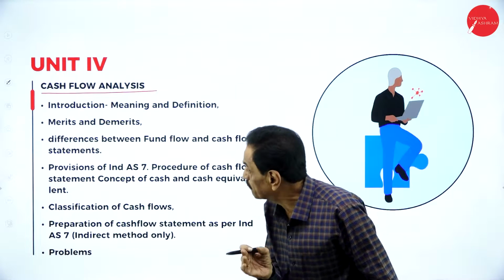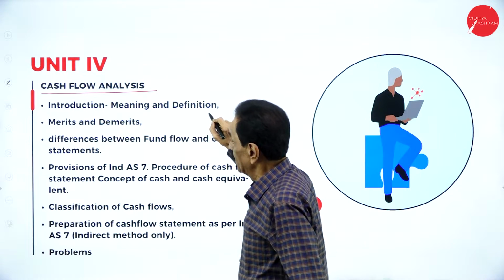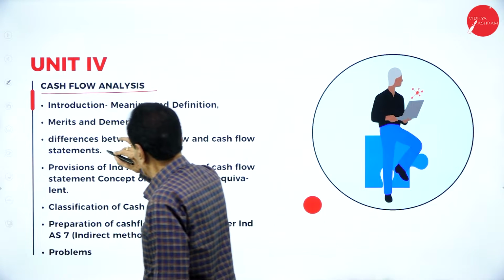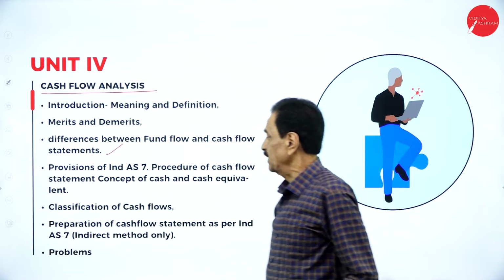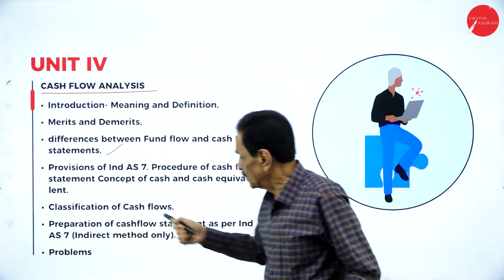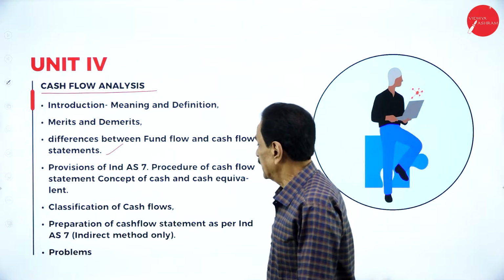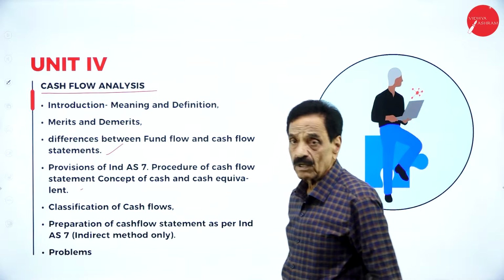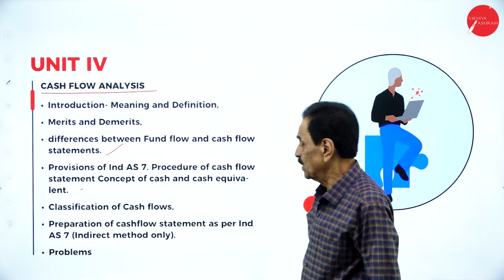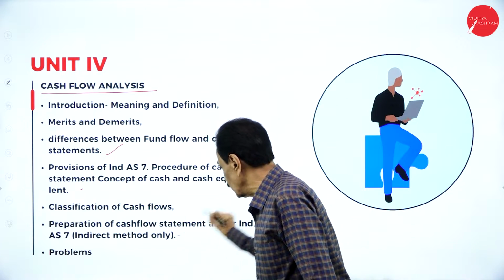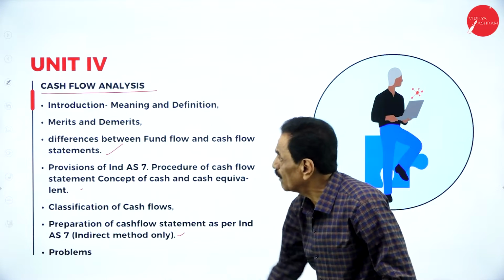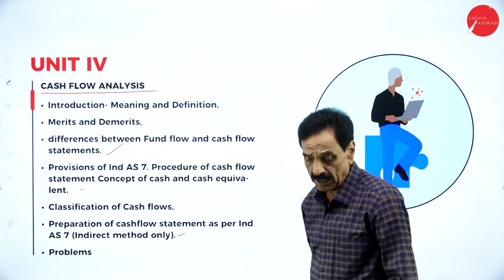Meaning and definition, merits and demerits of cash flow analysis, difference between fund flow and cash flow statements, provisions of Indian Accounting Standard 7, procedure for cash flow statement, concepts of cash and cash equivalents, classification of cash flows, preparation of cash flow statement as per Indian Accounting Standard 7, indirect method only. So one problem will definitely come from the examination point of view.